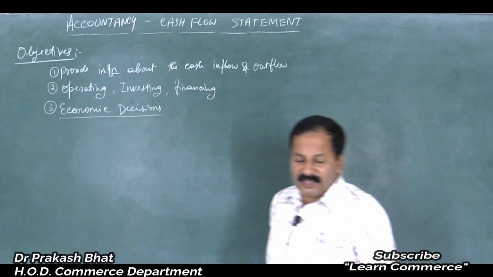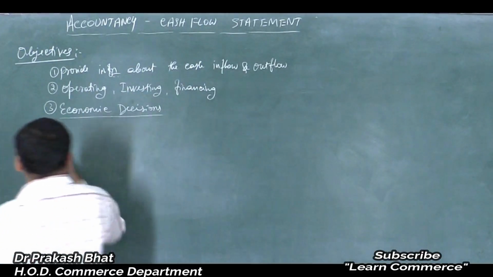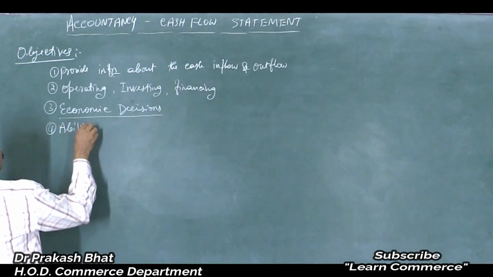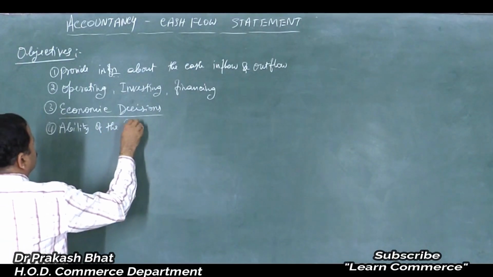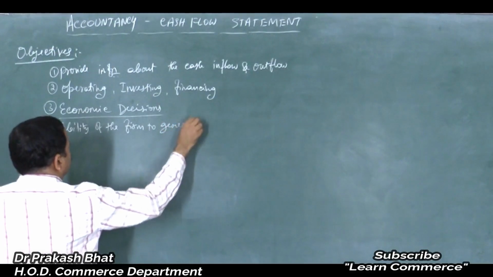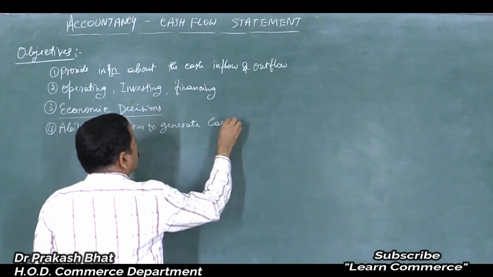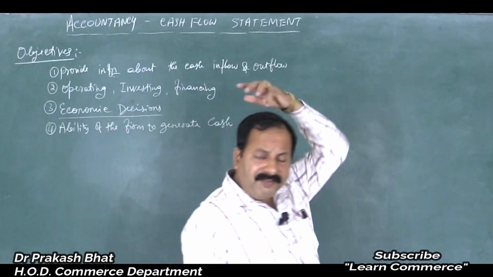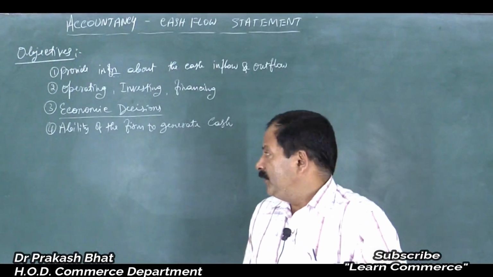Next one is ability of the firm to generate cash. There is capacity of the firm to generate cash or to get the cash, isn't it? Cash inflow.